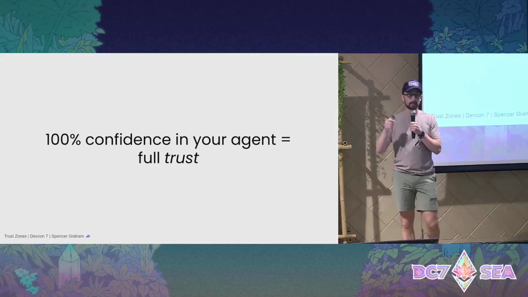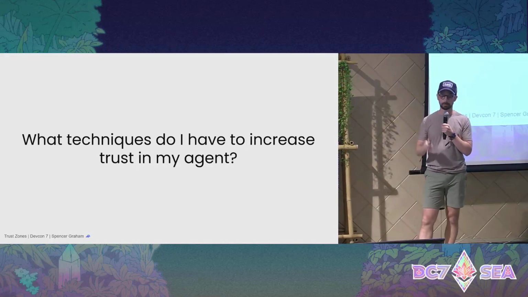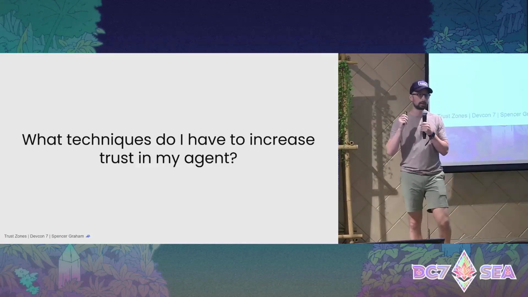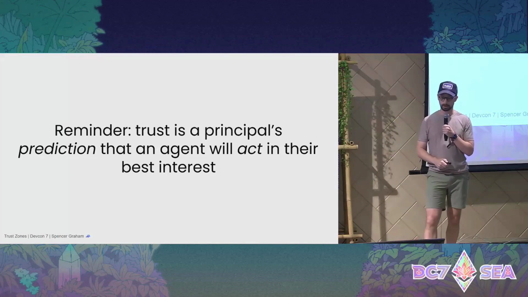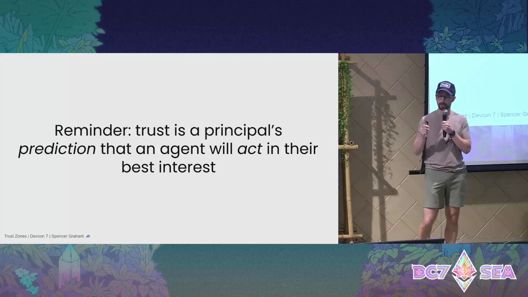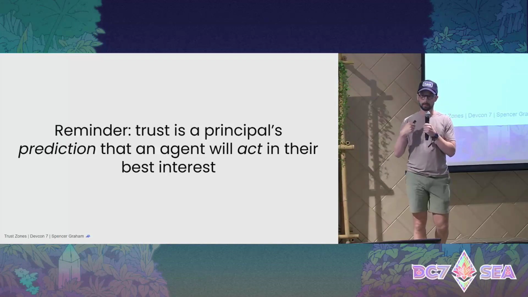100% confidence in my agent means that I have full trust in them. That is typically not the case. But what techniques do I have to increase the trust in my agent, to increase my confidence in my agent? As a reminder, trust, as a principal, is my prediction that an agent will act in my best interest.